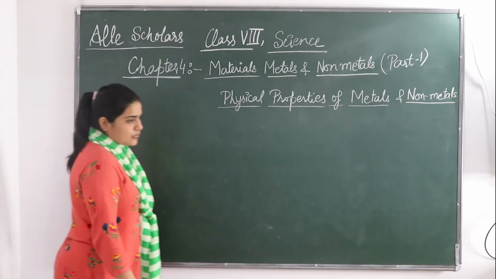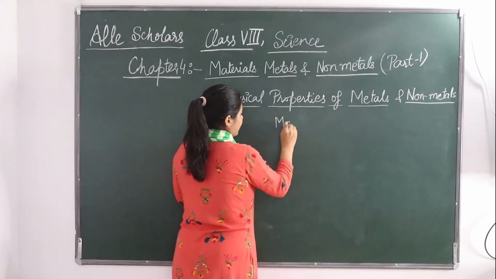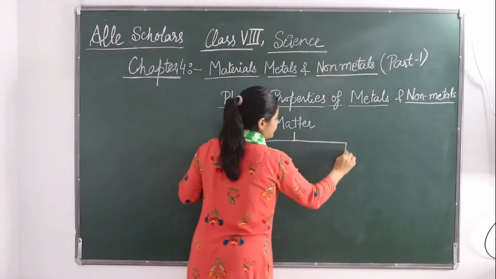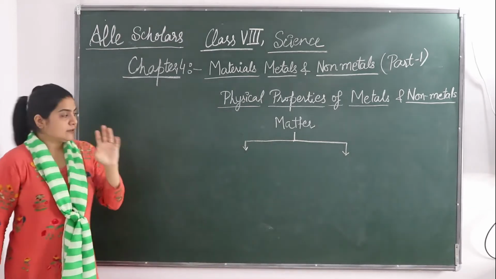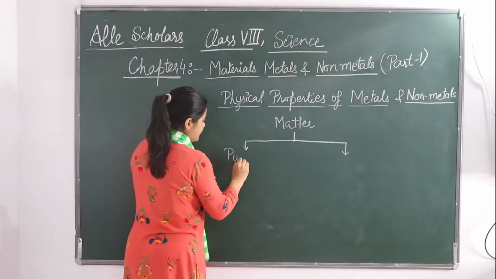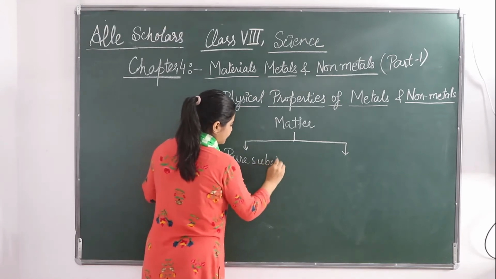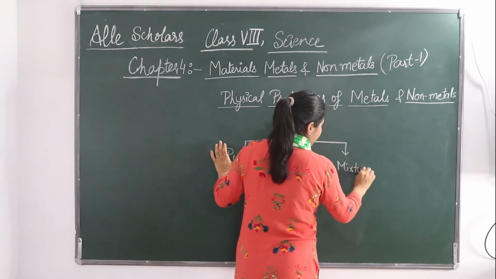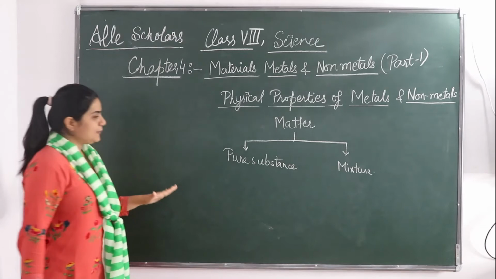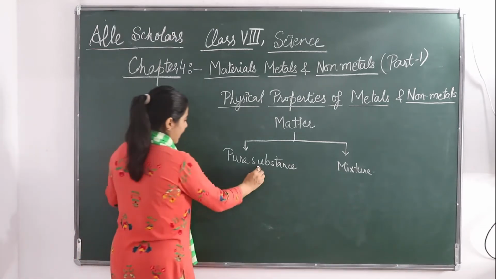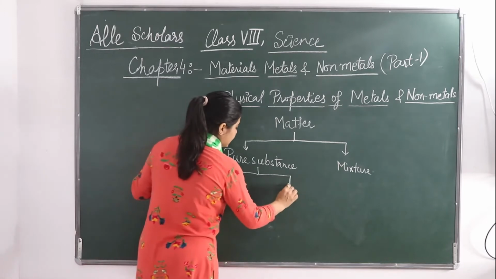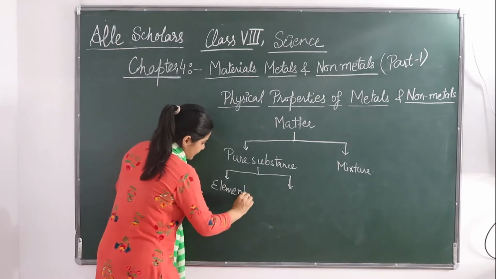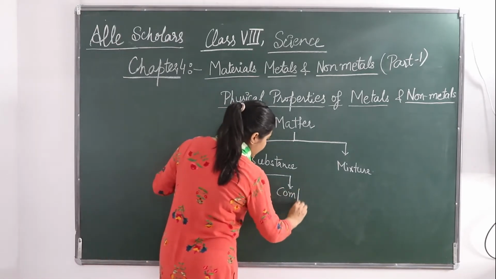Okay. So if you see, matter is of two forms. One is the pure substance and the other one is a mixture. And if you divide pure substance further, you will get to know that pure substances are either an element or a compound.